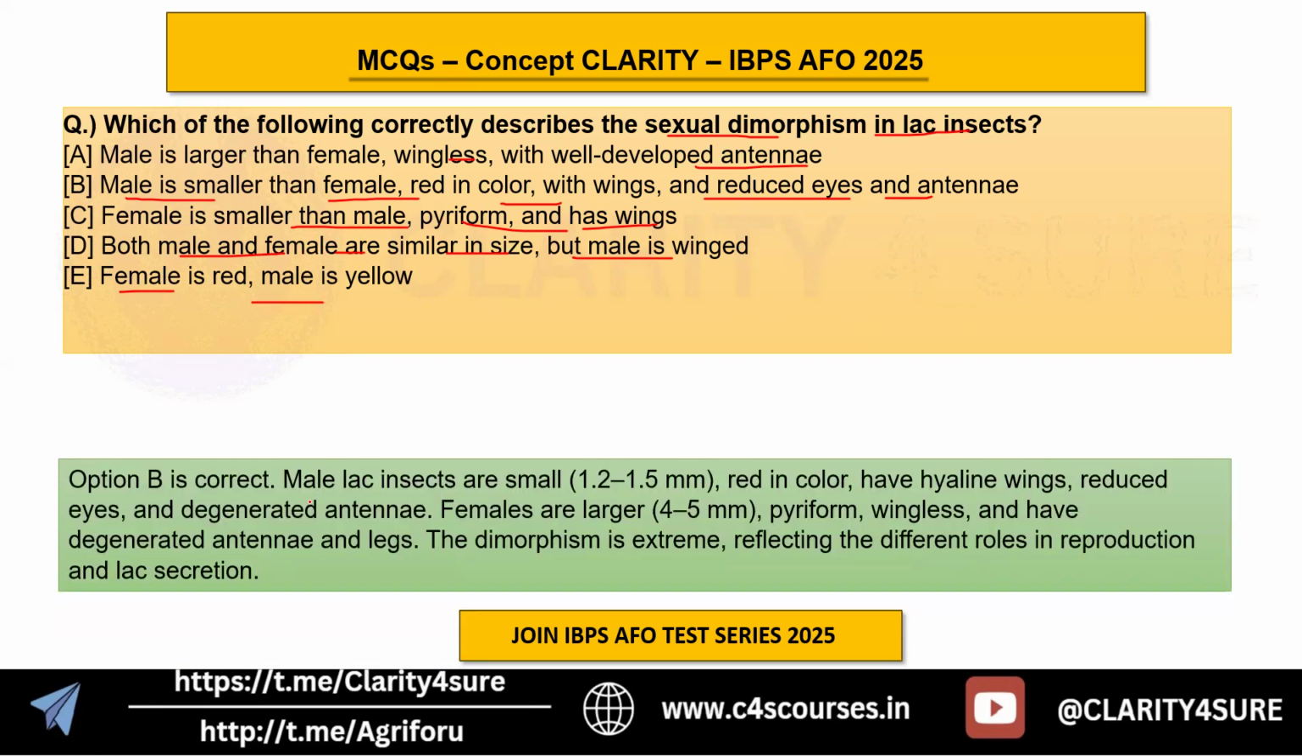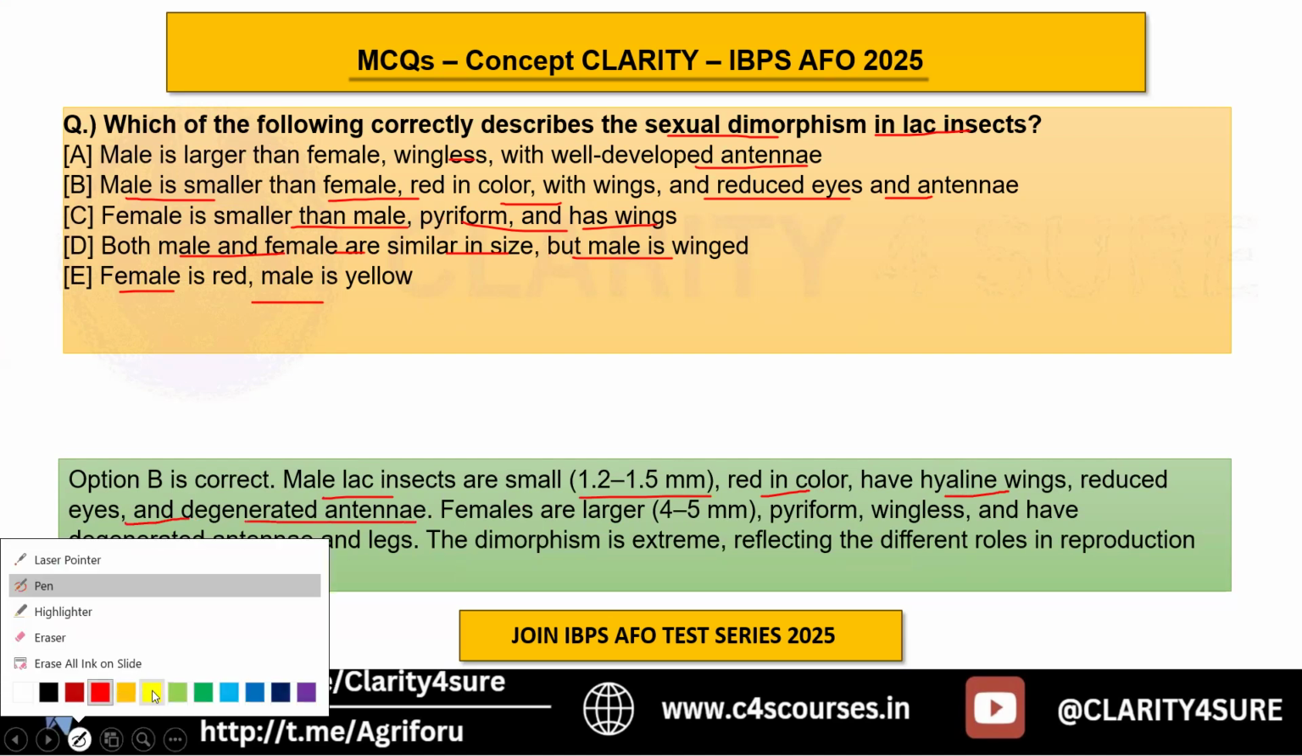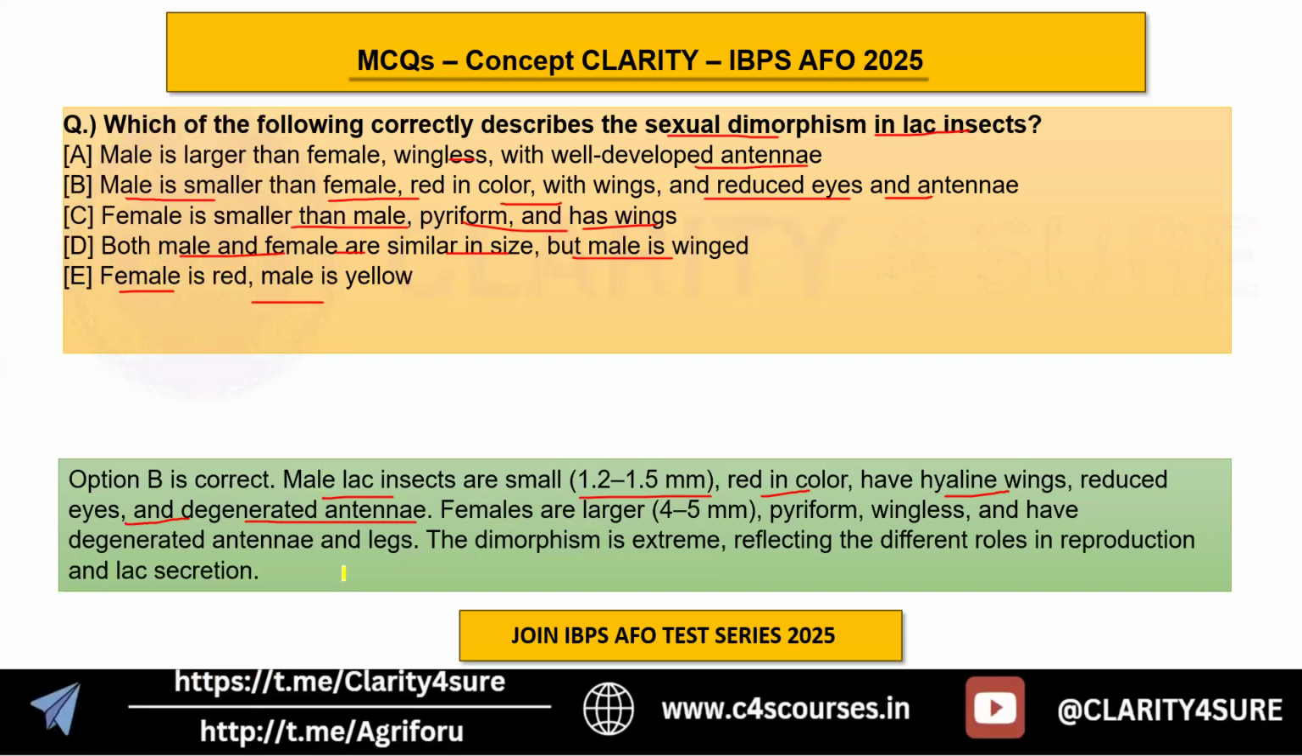Why? Because the male lac insects are small, ranging from 1.2 to 1.5 mm. They are red in color, have hyaline wings, reduced eyes, and degenerated antennae, which is an important point here. You should be very familiar with this point. The males have hyaline wings, reduced eyes, and degenerated antennae, while the females are larger, ranging from 4 to 5 mm. They are pyriform, with degenerated winglets, antennae, and legs as well.